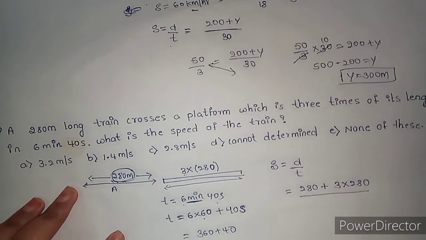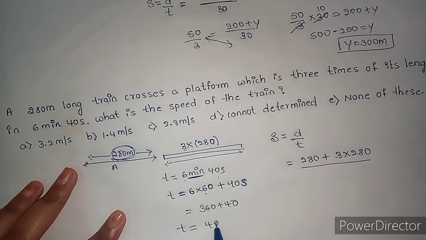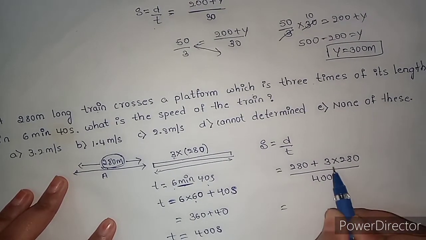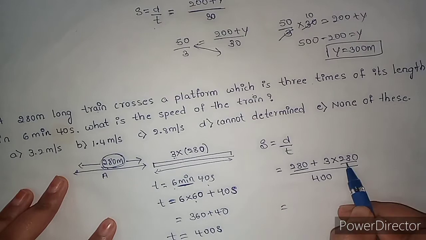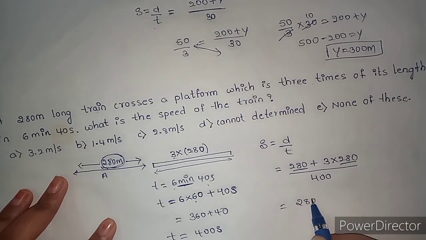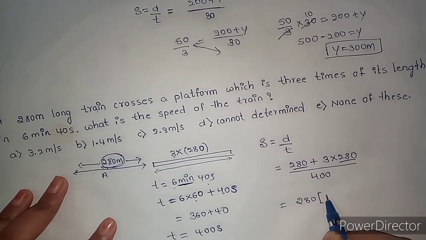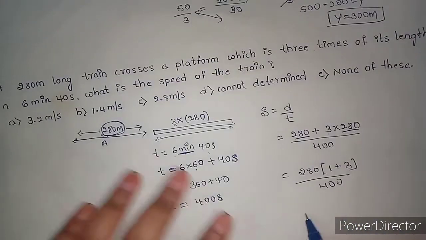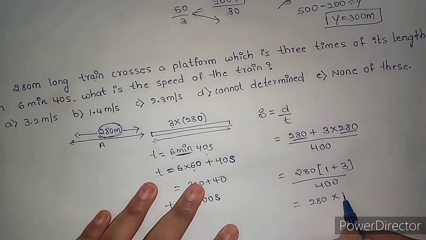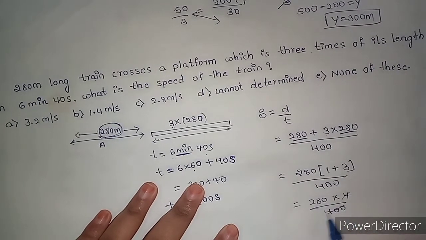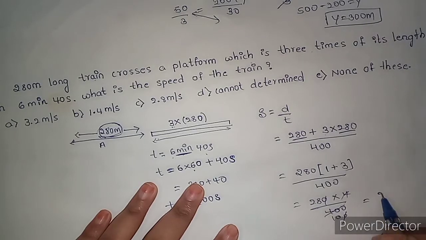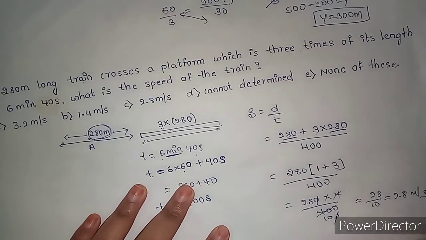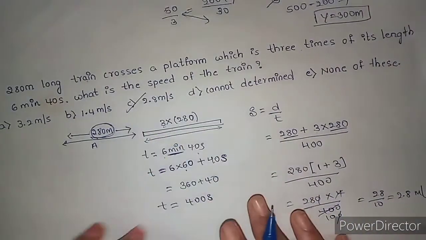Total time is 400 seconds. I can take 280 as common: 280 into 1 plus 3 by 400, which is 280 into 4 by 400. That gives 28 by 10, which is 2.8 meter per second. Option C is correct.